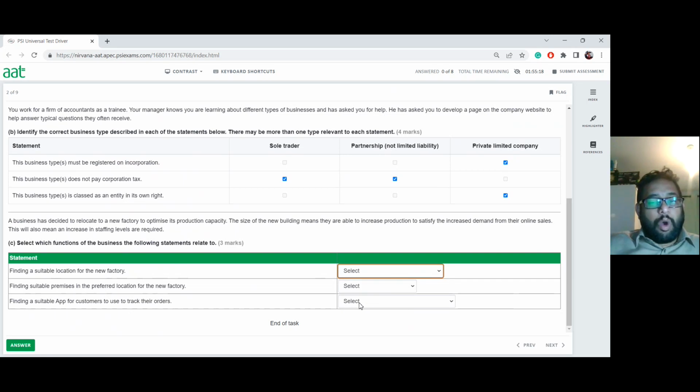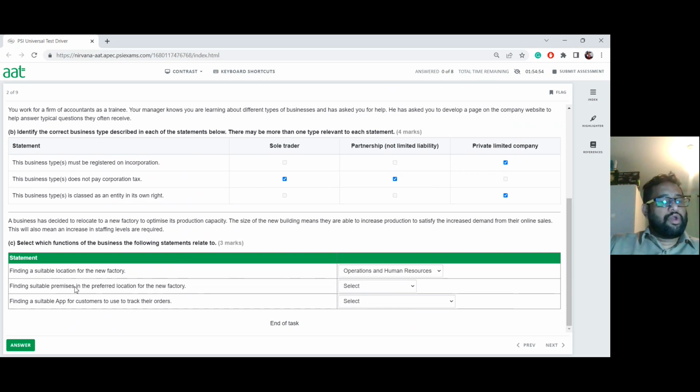You have to identify it as the operations, which will do the day-to-day running of it, and the human resources, which will allow you to find the right amount of people to work in that place there. So the answer is going to be operation and human resources. Next one is finding suitable premises in the preferred location for the new factory.